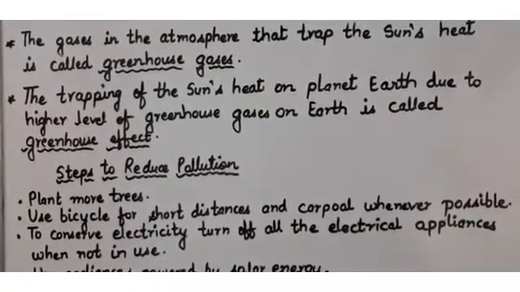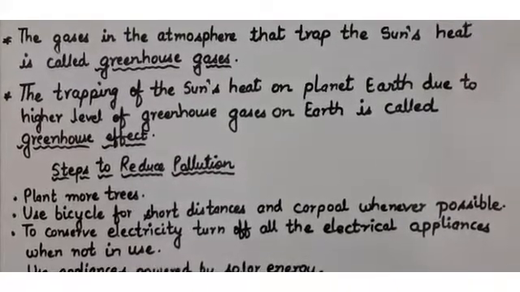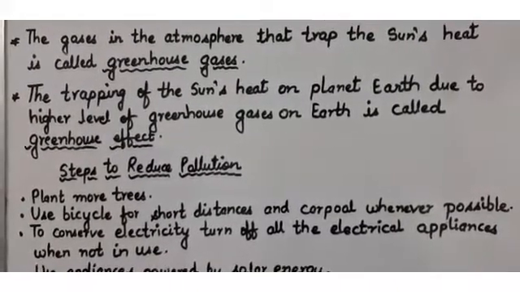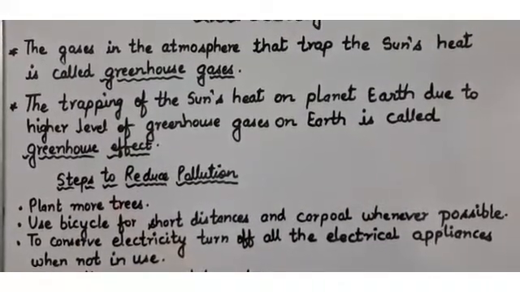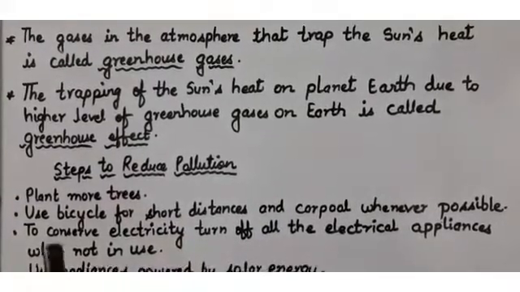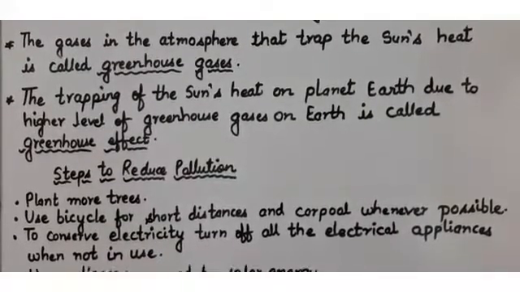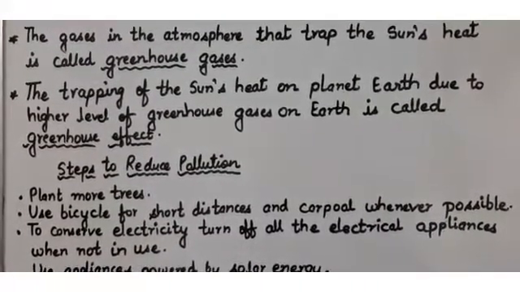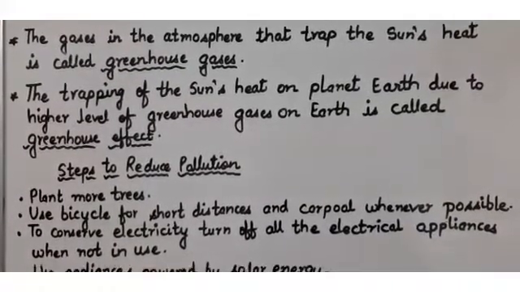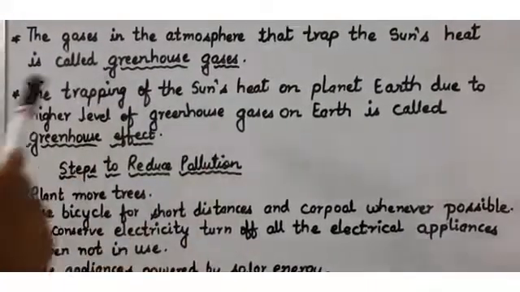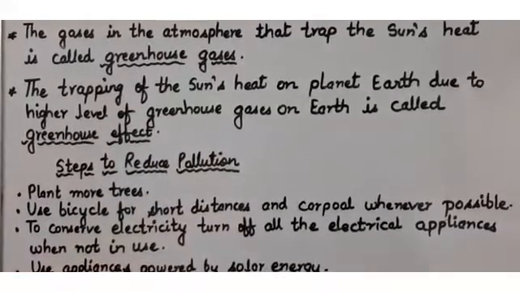Trees absorb the excess carbon dioxide and help to maintain its level in the environment. We just release the carbon dioxide, and the trees and plants take in that carbon dioxide. But when these trees are cut, the level of greenhouse gases increases. The level of greenhouse gases is increasing with the cutting of trees.